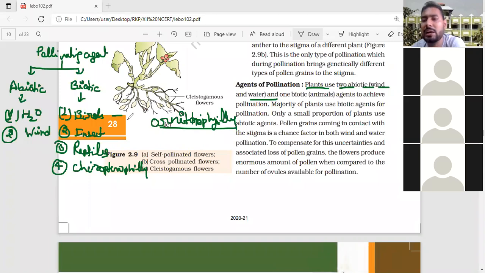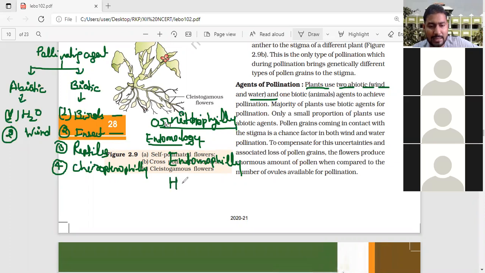Clear? If the pollination takes place through birds, that is called ornithophily. The study of insects is known as entomology, so you can use entomophily. Clear?